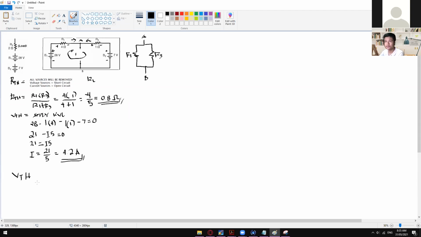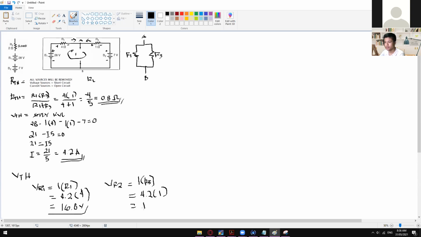All right, so in here for the R1, as we all know, VR1 is equal to I1 or I times R1, wherein I is 4.2 and R1 is 4 ohms. So VR1 is equal to 16.8 volts. And then for the VR3, we have I times R3. So in here, I is 4.2, and R3 is 1 ohm.